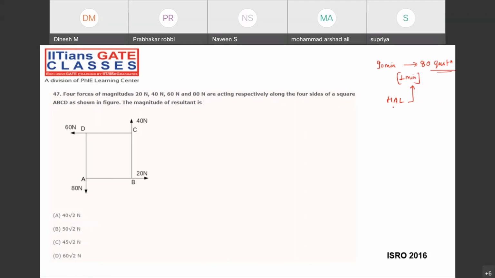Of course, in the HAL examination, one more thing: there is no negative marking. And the cutoff for last year was 121 out of 160. So now you can calculate the percentage. At least how much percentage do you have to score? 76%, right? So you don't have the luxury to leave a question, right?